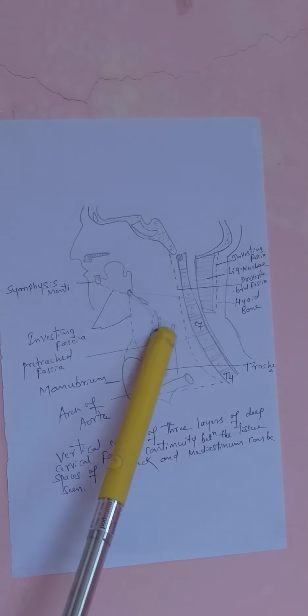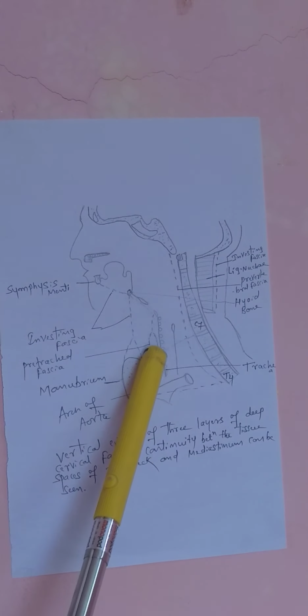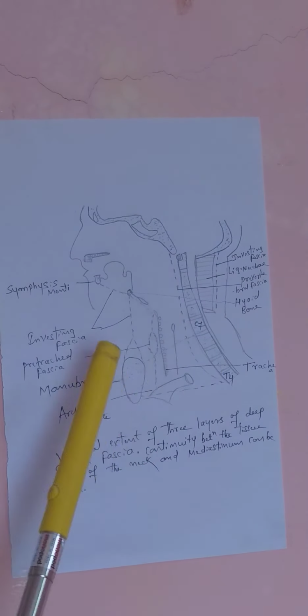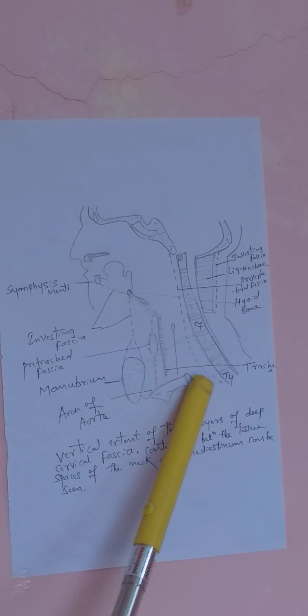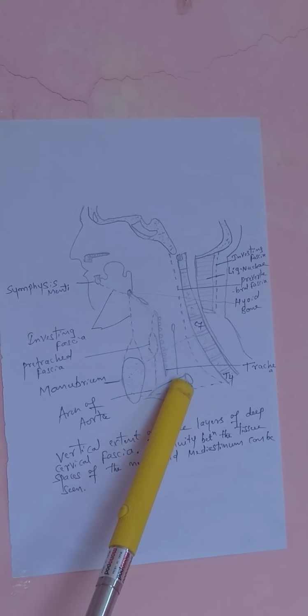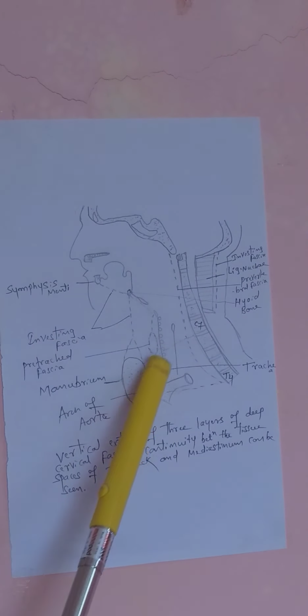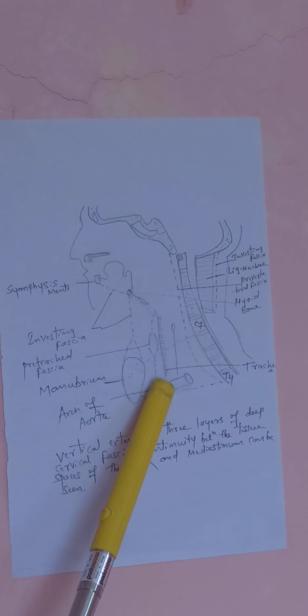You can see here, the thyroid gland. Inferiorly it will come and merge with the tunica adventitia of the arch of aorta. It will merge here.